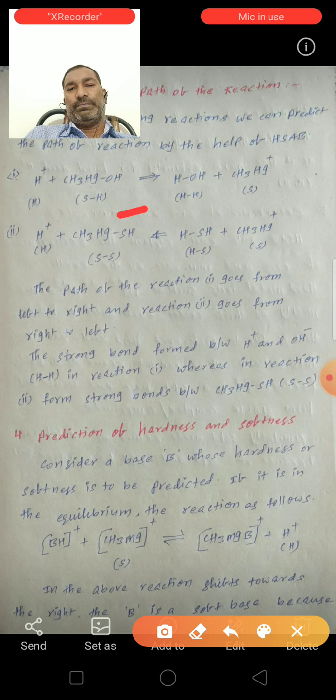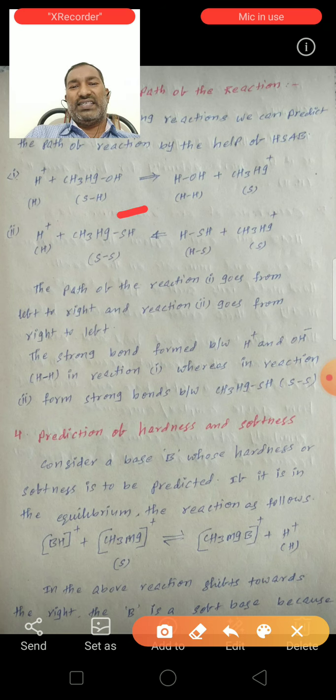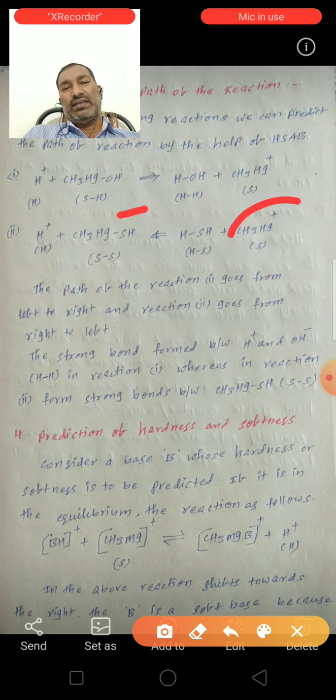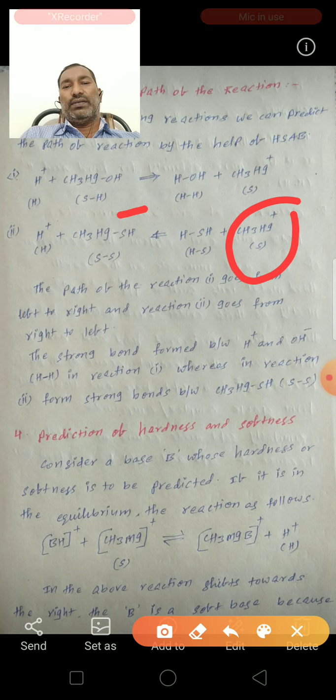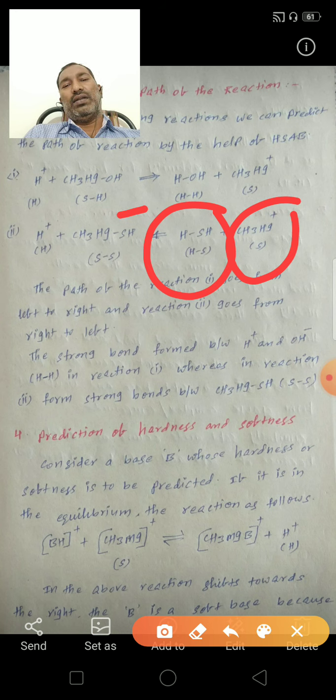See here in this reaction, HSH and CH3SH with CH3Hg plus. CH3Hg plus is a soft acid. Here in HSH, H plus is a hard acid and SH minus is a soft base.